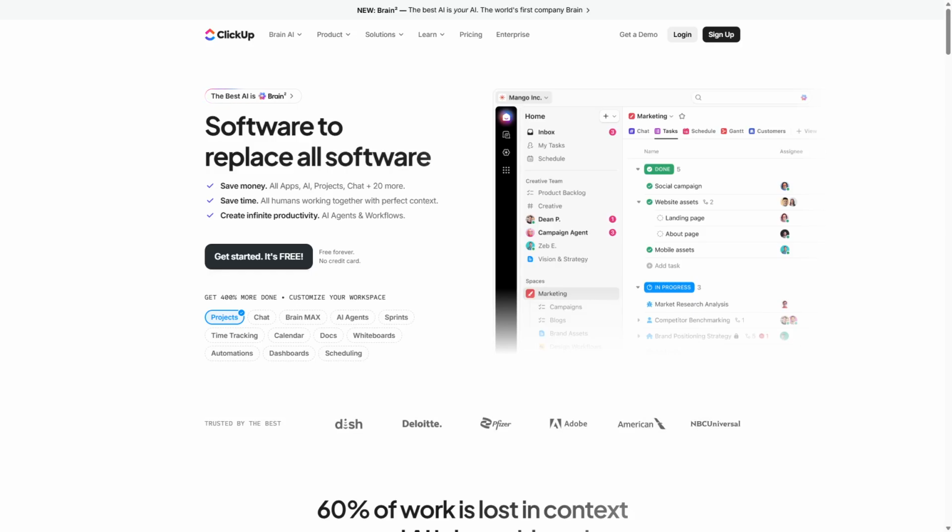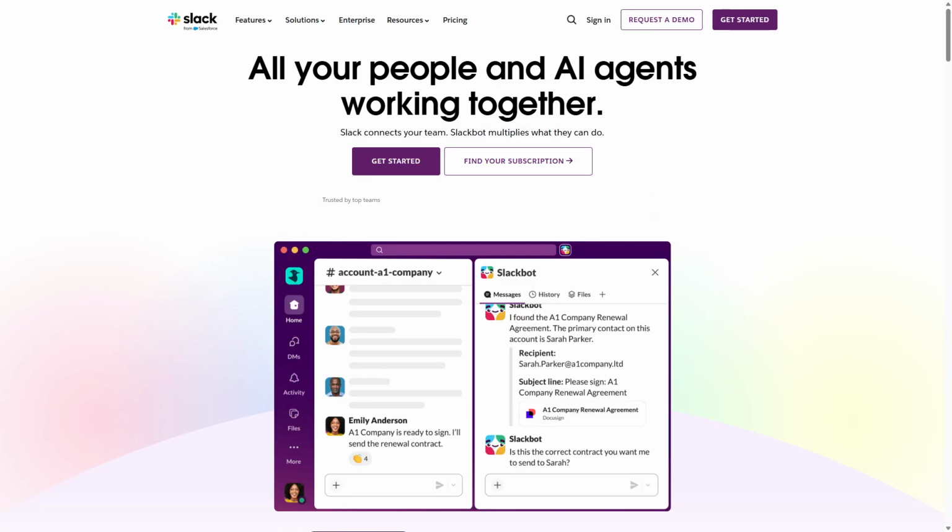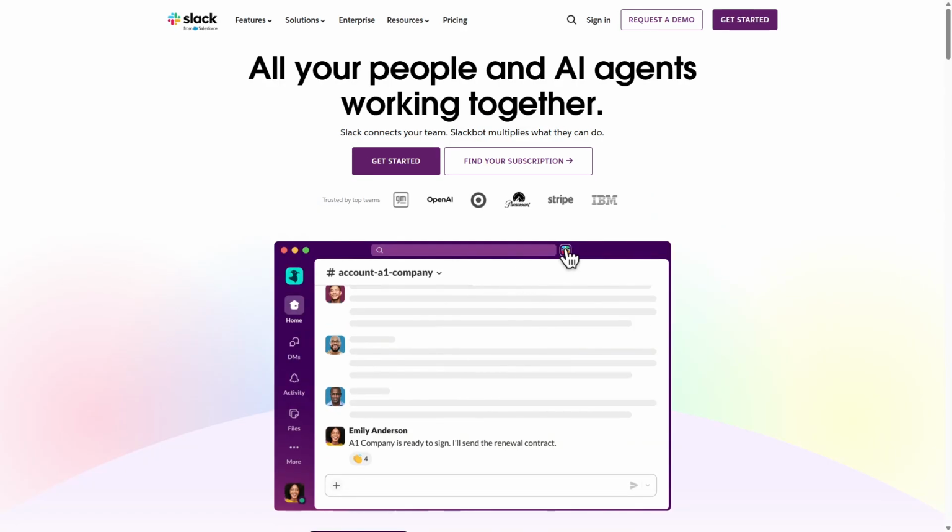ClickUp versus Slack. Which productivity tool is better? Choosing the right productivity tool can completely change how you manage tasks and communication without wasting time or losing focus. Both ClickUp and Slack offer unique features for teamwork and organization. ClickUp and Slack are popular productivity tools designed to boost team efficiency.